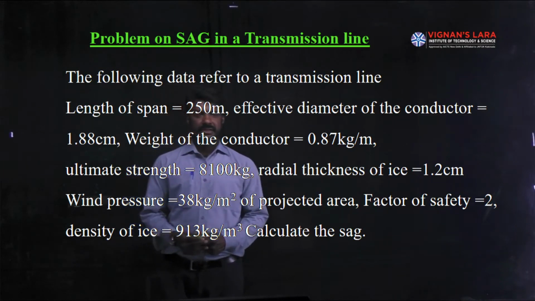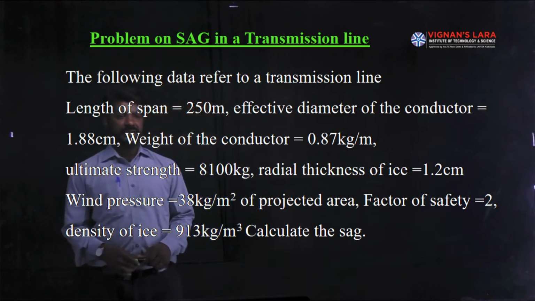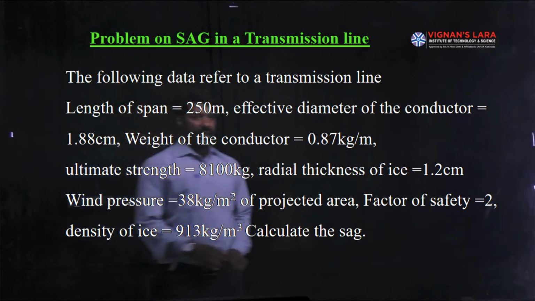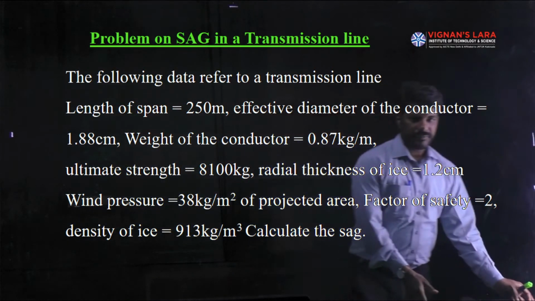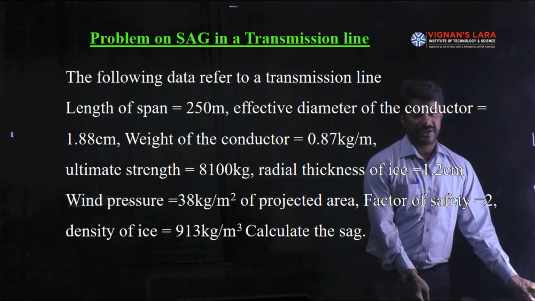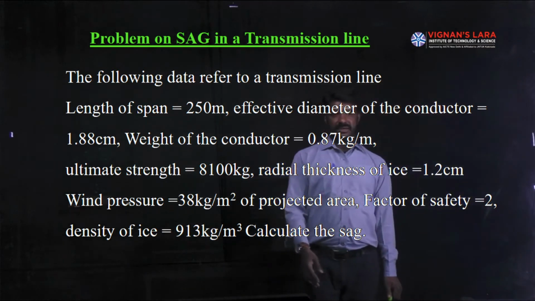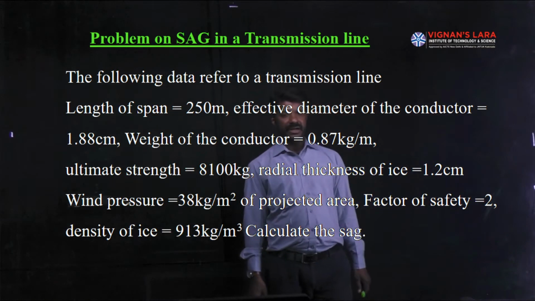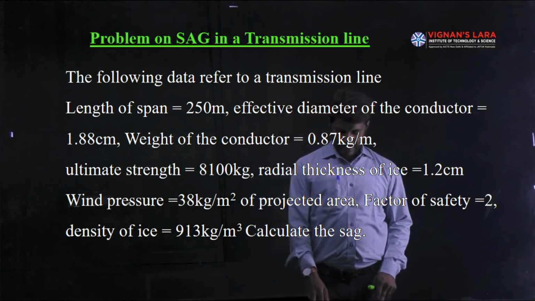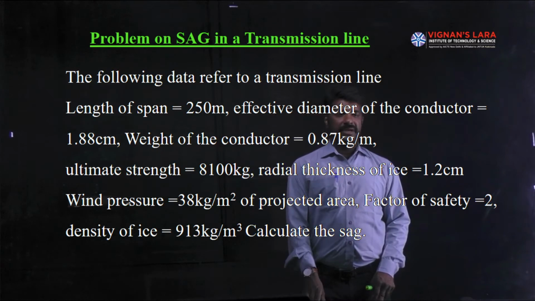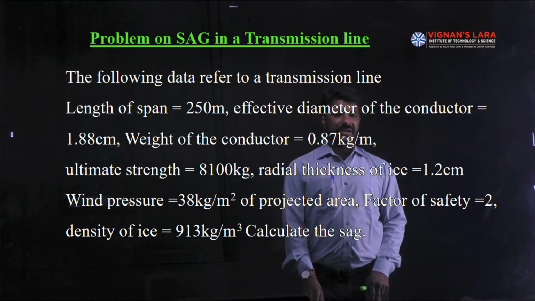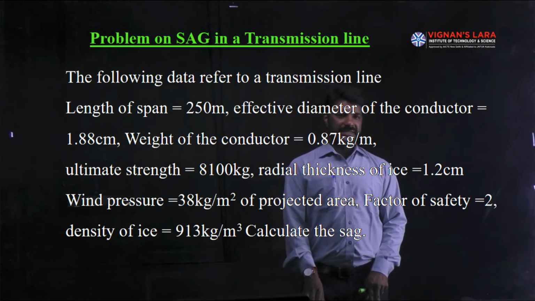Hi students, let us see some mathematical problems related to the calculation of the sag. If you see the given data of the problem, this is the data referring to a transmission line whose length of span is 250 meters, and the effective diameter of the conductor is 1.88 centimeters.